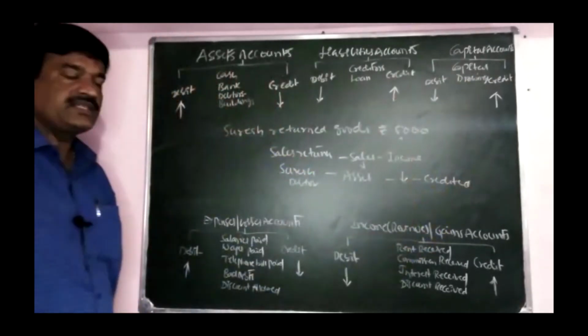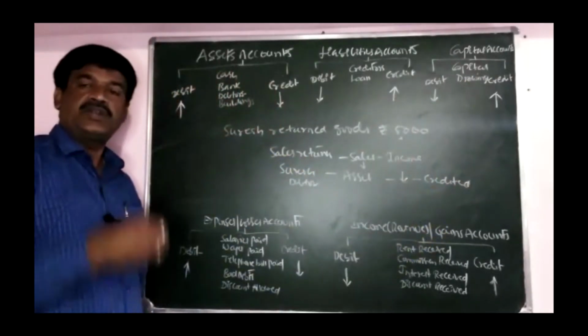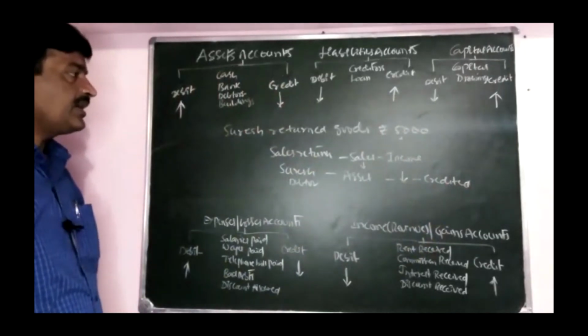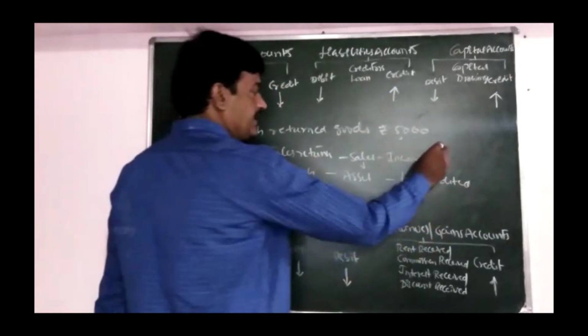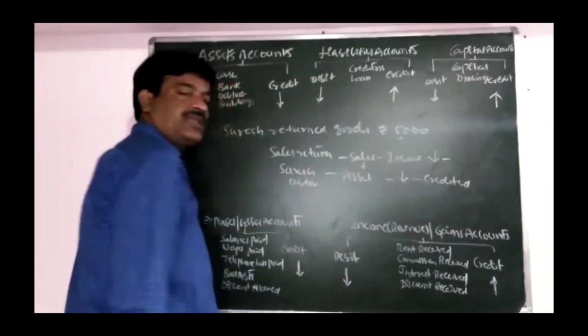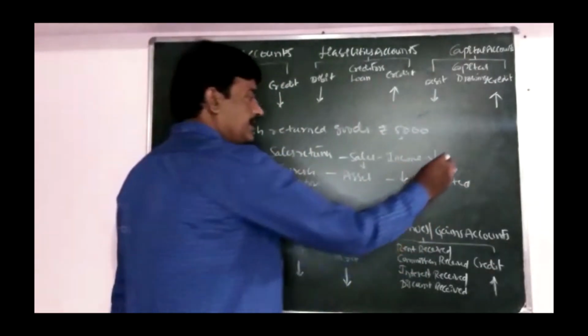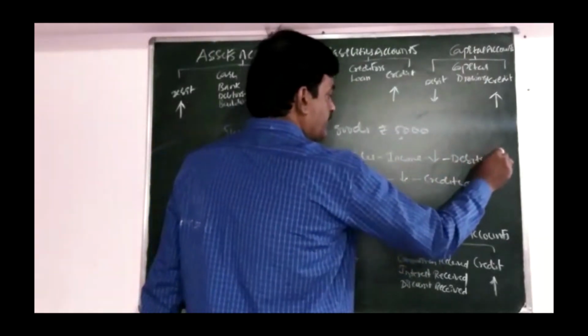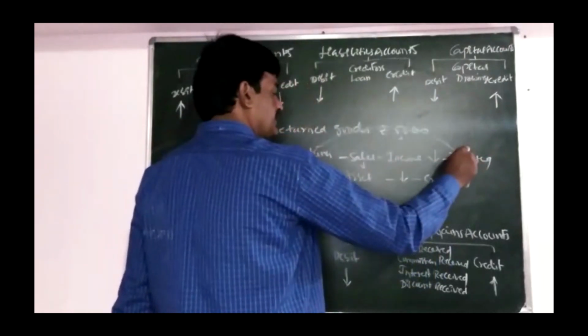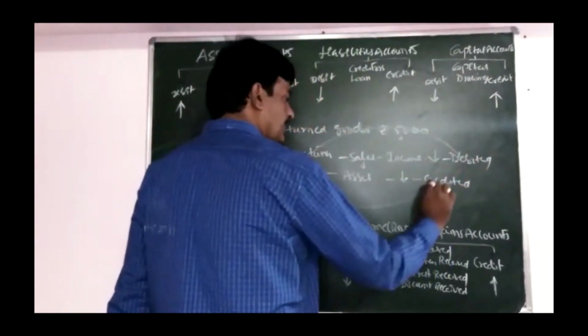Now sales return comes in sales. It reduces sales. Sales comes in income. Our income is automatically decreasing. Decrease in the income is debited. So sales return account is debited and Suresh account is credited.